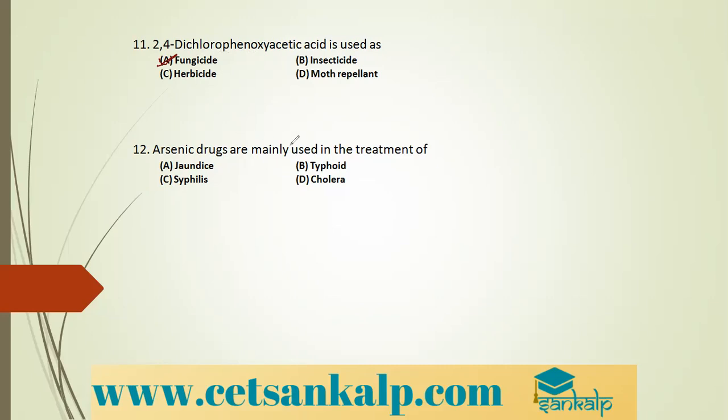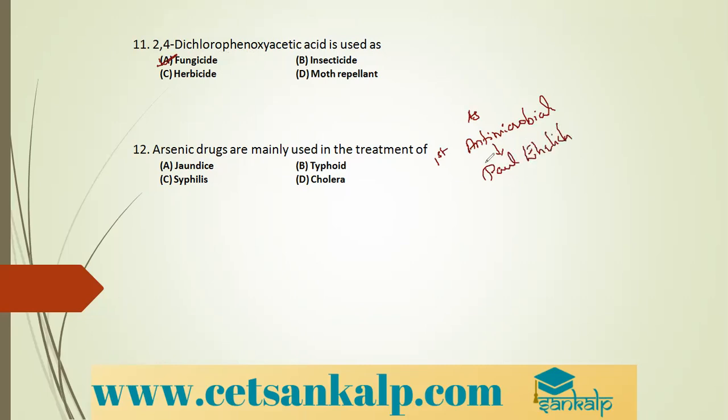Arsenic drugs are mainly used in the treatment of what? We have seen one arsenic drug, the first antimicrobial developed. It was developed by Paul Ehrlich.